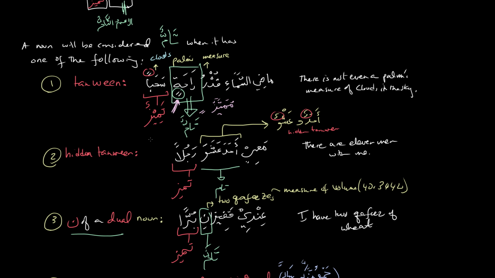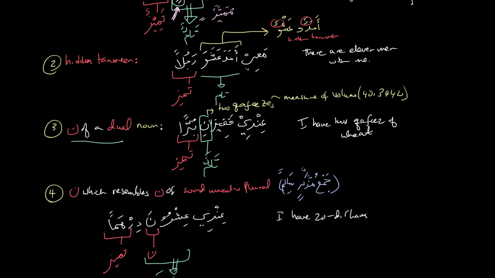Or it has a hidden tanween, like in Ishruna, where there was a tanween in there. And the noon of dual, as in khafizani, the dual in its rough state, reflects in a certain hidden way a tanween, correct?